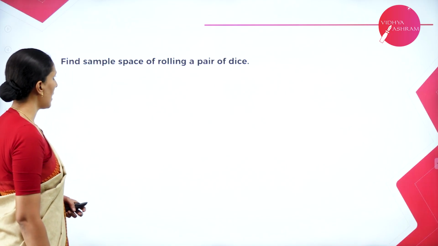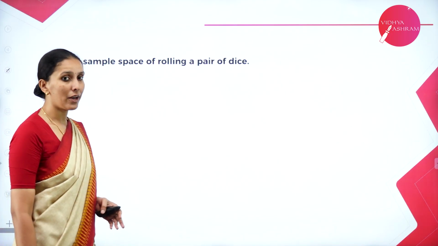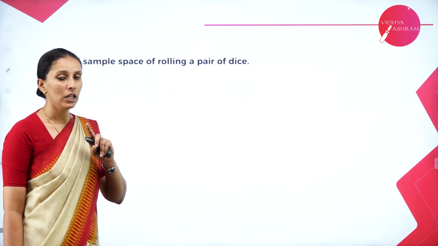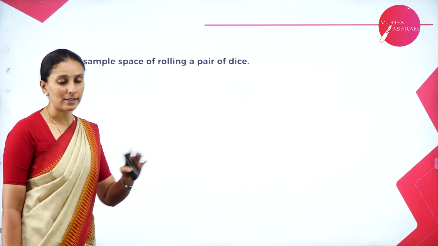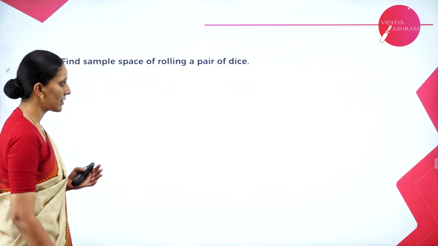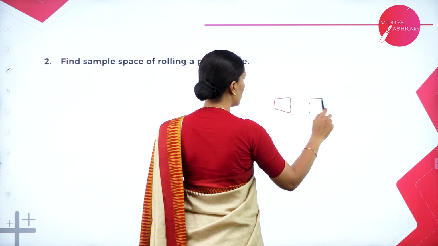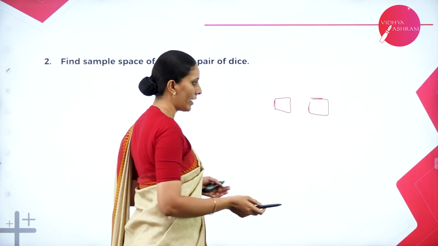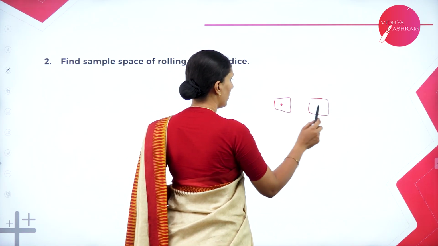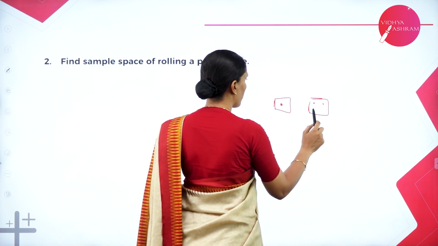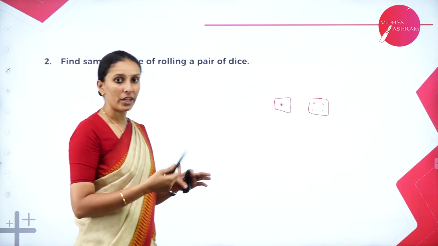Next one, find the sample space of rolling a pair of dice. When a die is rolled, the outcome is 1, 2, 3, 4, 5, 6. But when a pair of dice is rolled, for example, if I throw these 2 dice, one may show 1, the other may show 4. So like this, it may change its digits.